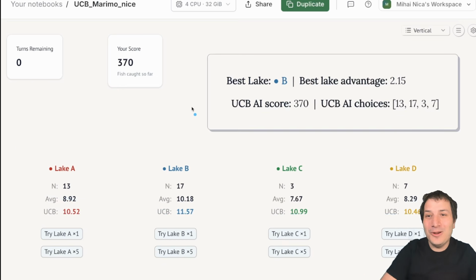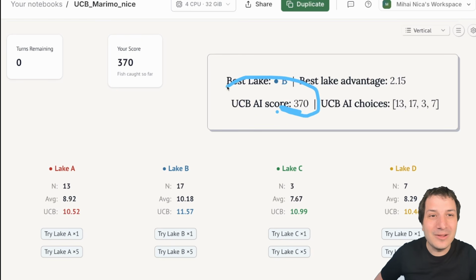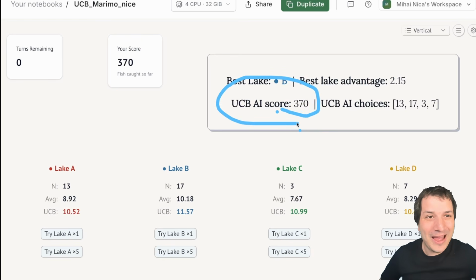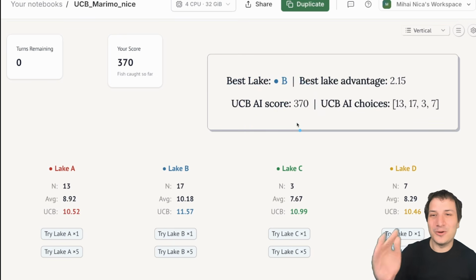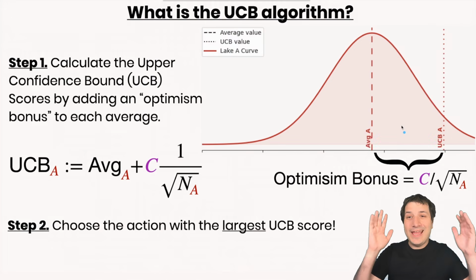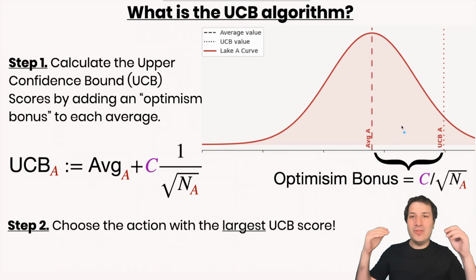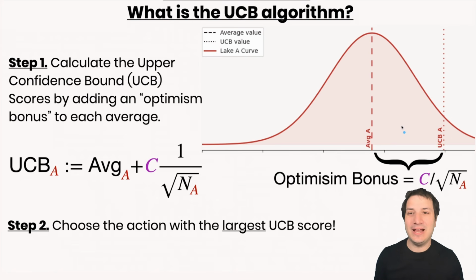I do wonder what people did. If you tried it beforehand, before you saw this, put your score in the comments below. And I've run this minigame in a 4th year undergrad math class many times, and nobody has ever beaten the UCB algorithm on their first run through. So, a very nice algorithm that does a really simple job of balancing exploring with exploiting the one that is the best so far.